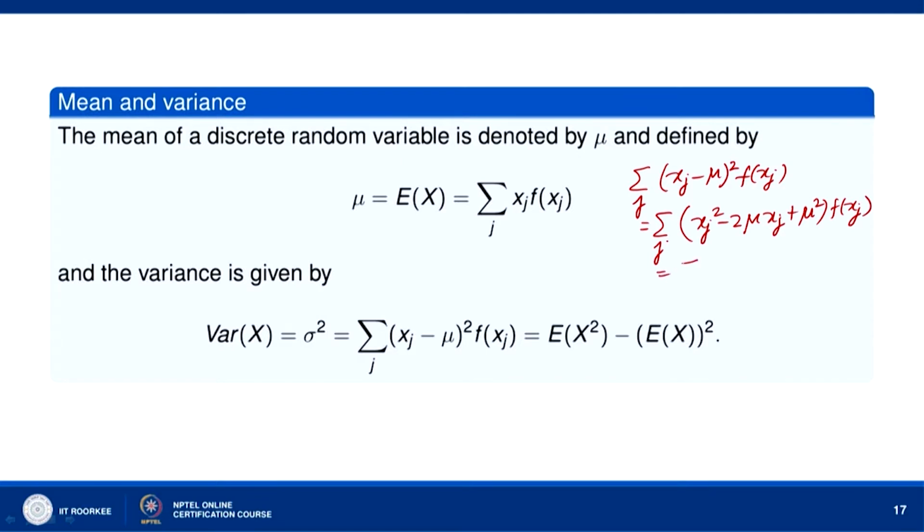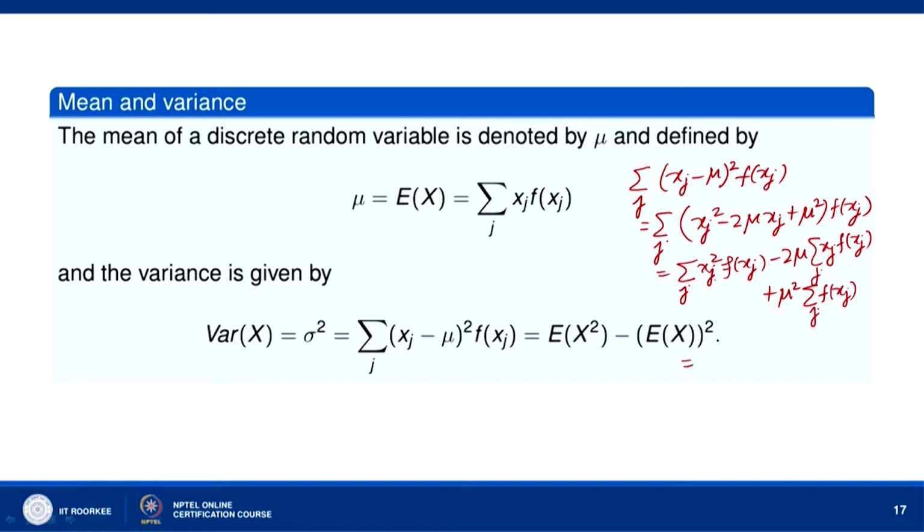Then this will be sigma over j x_j square f(x_j) minus 2 mu, which is a constant, sigma over j x_j f(x_j) plus mu square sigma f(x_j) sum over j.